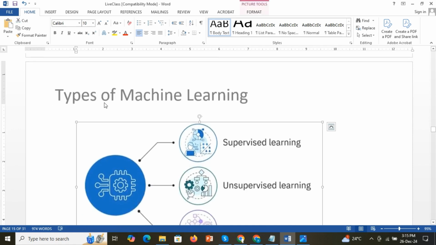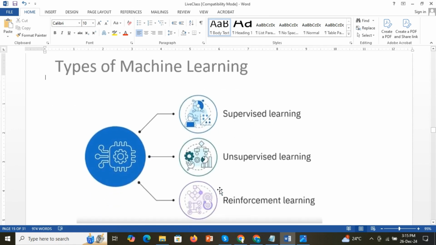Now how do these machines learn? There are different types of learning. We know that machines learn and make intelligent decisions, so how does it learn? There are different learning mechanisms. Three of them are: one is supervised learning, second is unsupervised learning, and third is reinforcement learning. These are the three learning mechanisms through which machines can learn. Let's go through the first one, supervised learning.